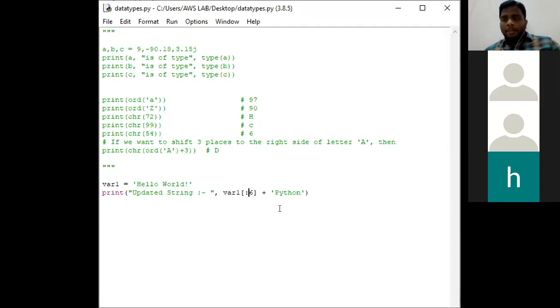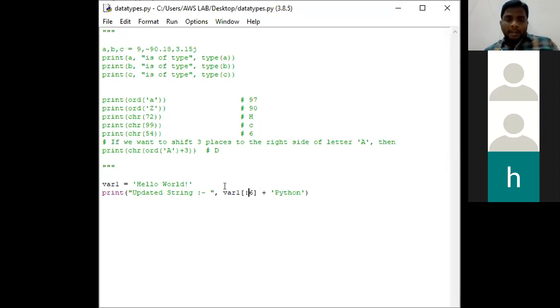So our updated string will be like hello space W. Immediately after W we will be getting an output like Python. Suppose I want to get an output like hello world Python. I want to keep hello world and to that I want to add Python. What can we do then?